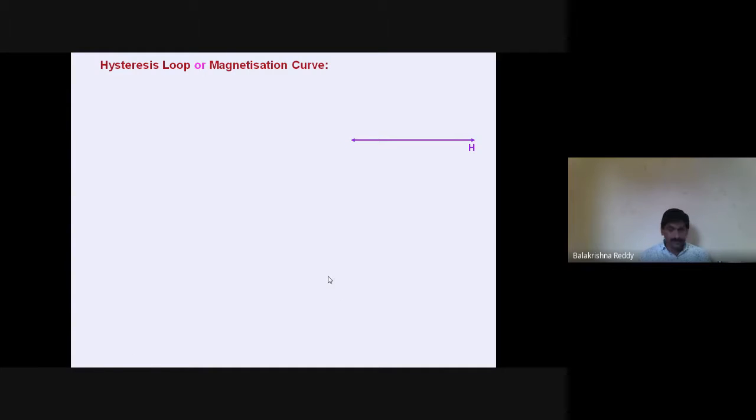Now, before this, whatever classification of materials we have seen, dia, para, ferro, that is used in another subject also. But now, whatever we are going to discuss is most important: the hysteresis loop, or magnetization curve. First itself, I am giving the hint for this topic.